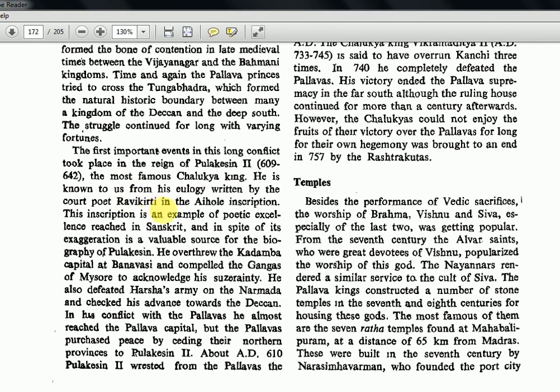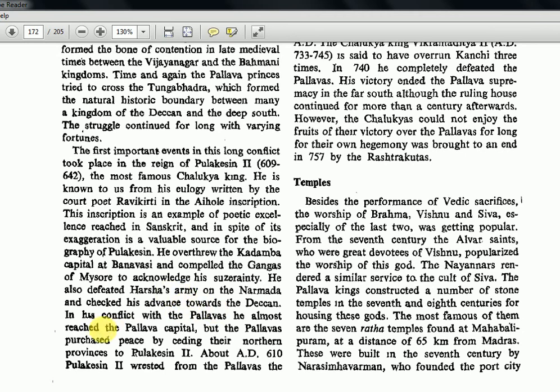This inscription is an example of poetic excellence reached in Sanskrit, and in spite of its exaggeration is a valuable source for the biography of Pulikeshin. He overthrew the Kadamba capital at Banavasi and compelled the Gangas of Mysore to acknowledge his suzerainty. So Pulikeshin is defeating all these small names which you learned, Kadambas, Gangas and all. He also defeated Harsha's army on the Narmada and checked his advance towards the Deccan, which I told you in the last chapter.